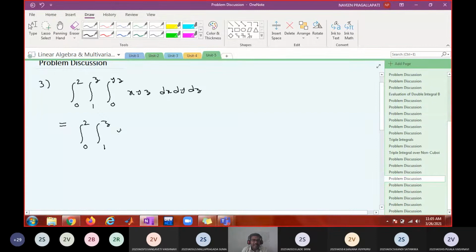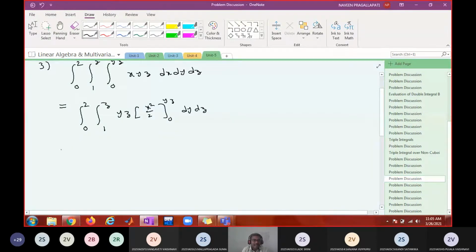So integration of x is x square by 2 with the limits from 0 to yz, dy dz, and always bring the constant outside the integral. I can write it as 1 by 2 times the integral from 0 to 2, 1 to z. Substitute upper limit and lower limit: (yz) whole square minus 0 square, dy dz.